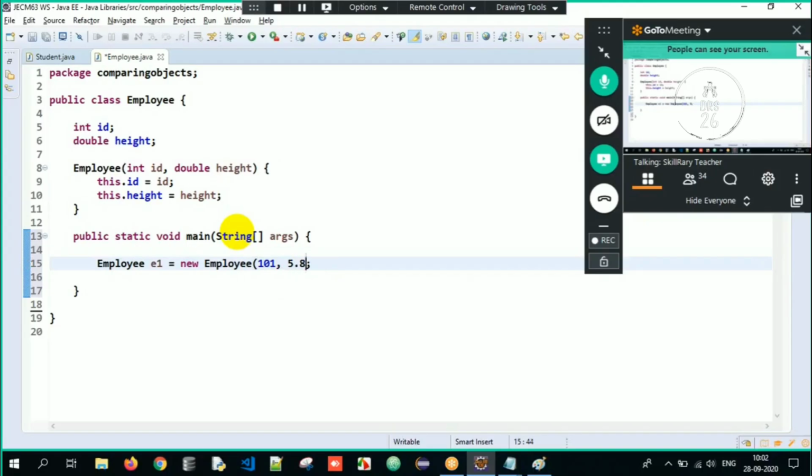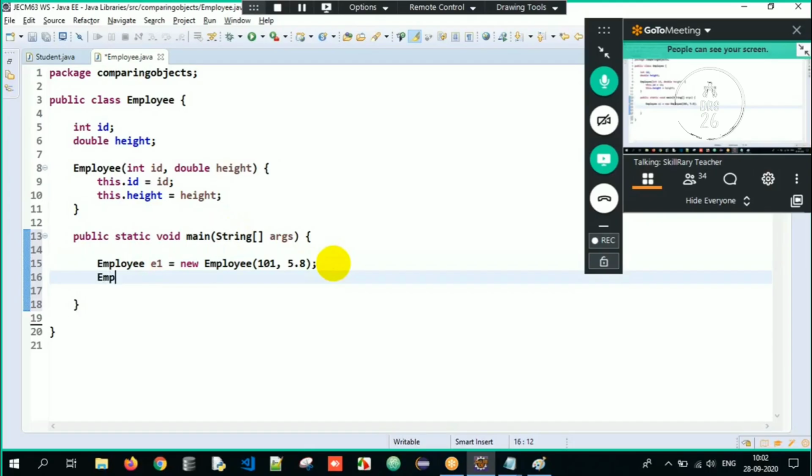Got it? Then employee E2 equals new Employee, and his ID is 102 and his height is 5.7. Now this is all about the entire data here.